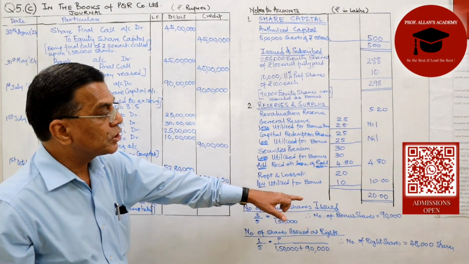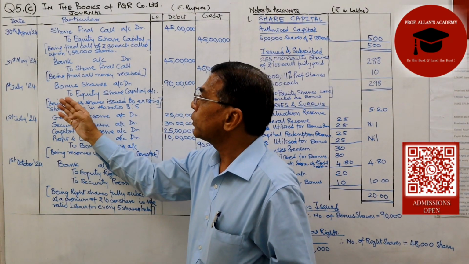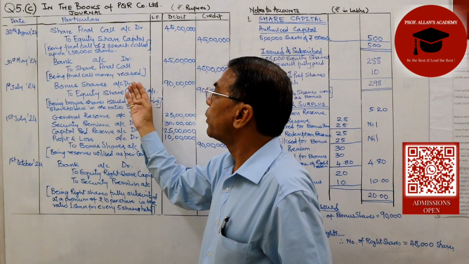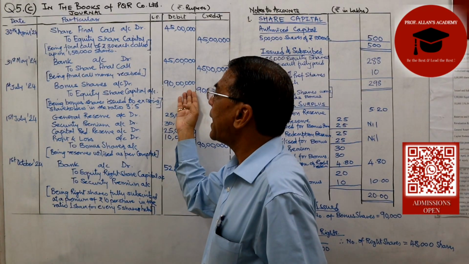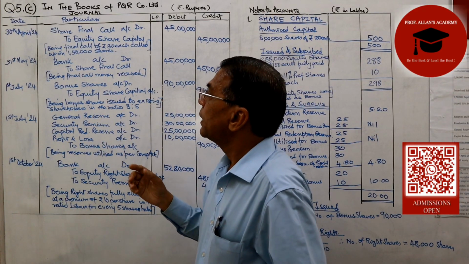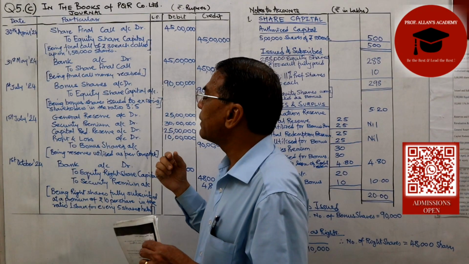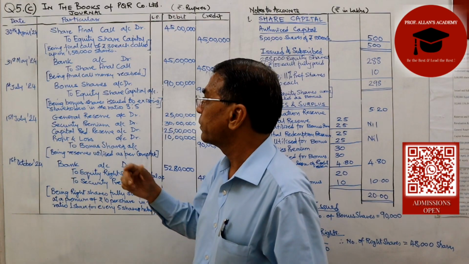So the number of bonus shares that are being issued is 90,000. So the entry for the bonus issue, which is on the 1st of July, is bonus shares account debited to equity share capital 90 lakhs because it is being issued in the ratio of 3:5. And the number of shares that are being issued as bonus is 90,000.